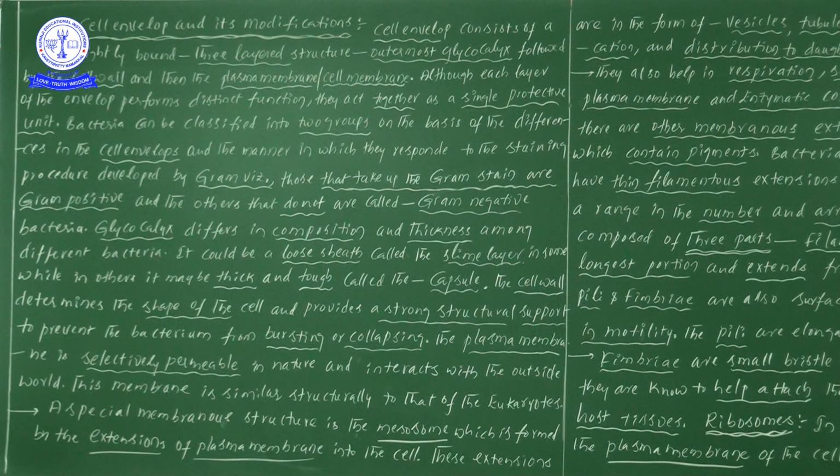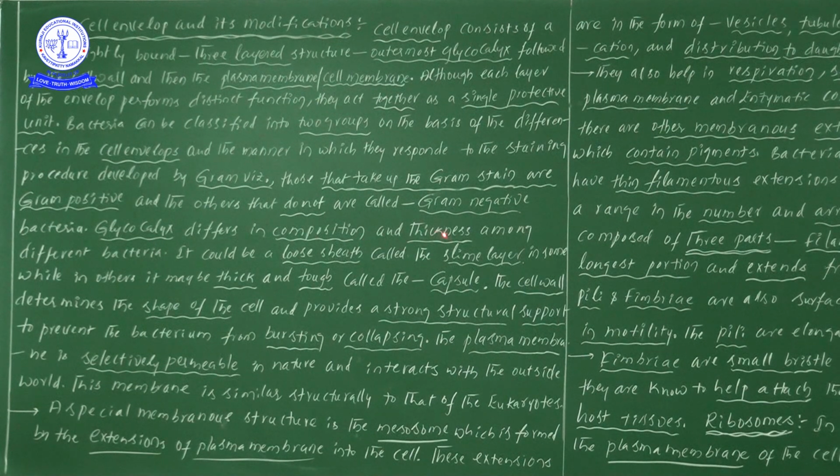Two different types of bacterial members are there, gram positive and gram negative. If the bacterial member takes up the stain or color, we take it as gram positive. If the bacterial members do not take the color, we take them as gram negative.